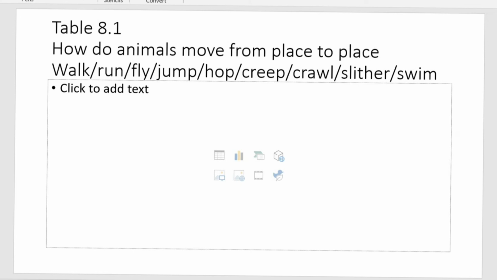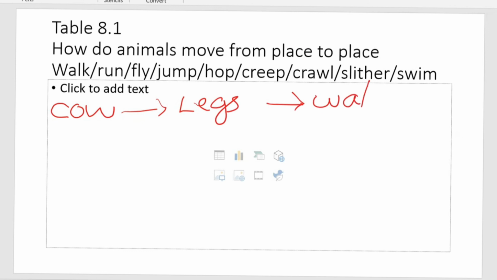So the types of movement is different from human beings to animals. So we will discuss now table 8.1 given on your page number 66. You can take your page number 66 and fill the table. Here in the first column it's given the name of the animal. Here it's given cow. In the second column it is given which body part is involved in the movement from one place to another. So cow, you know, it's walking by legs, and here by walk.